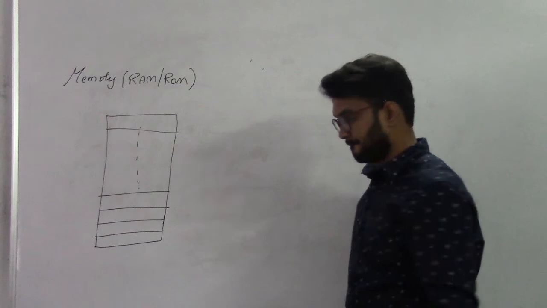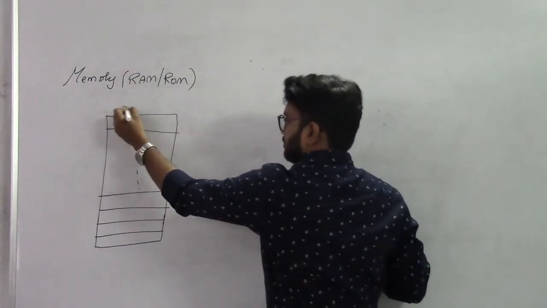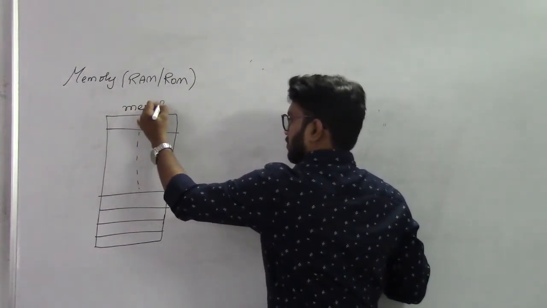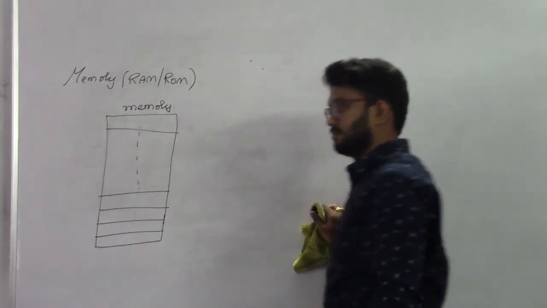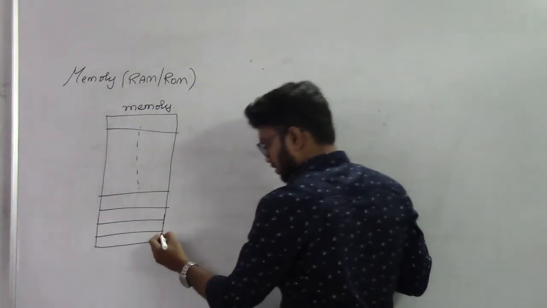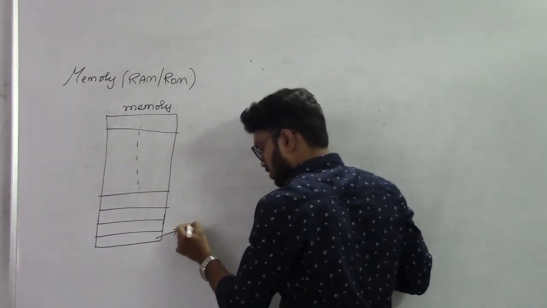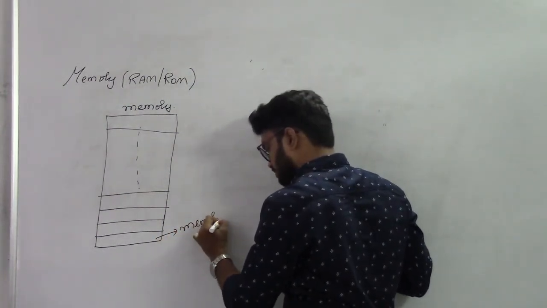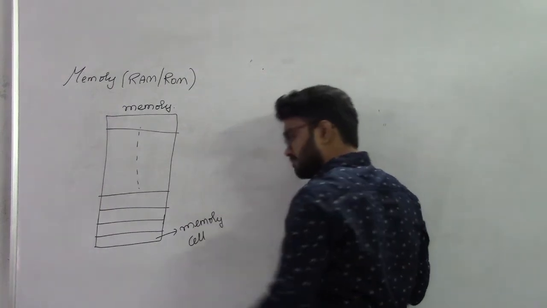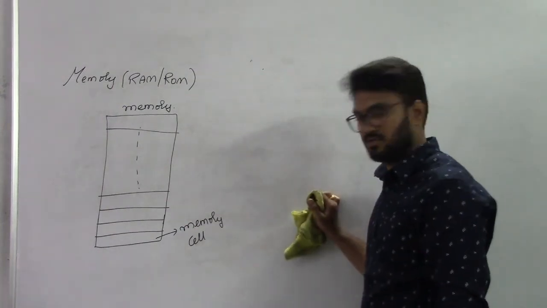Okay, this is memory. Now this block is called a memory cell.